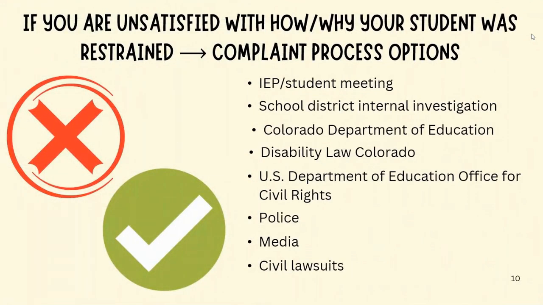If you are unsatisfied with how or why your student was restrained, there are complaint process options. You can meet with your IEP team. You can request an internal investigation from the school district. You can file a complaint with the Colorado Department of Education or with Disability Law Colorado or the United States Department of Education Office for Civil Rights. You can report the restraint to the police. You can contact media, or you can file a civil lawsuit.